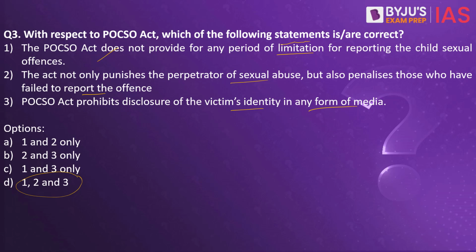So to safeguard the dignity of the child, there is a media limitation that has been imposed. But if the permission of the special courts is taken, then they may be able to do it. Without the permission, they would not be able to reveal the name. So all three statements are right. So the answer to this would be 1, 2, and 3.